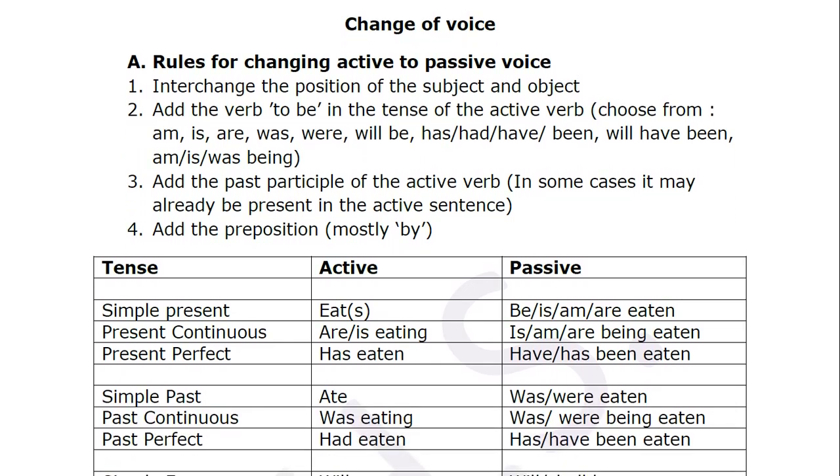Next one, add the preposition, mostly "by". Most of the time it's "by". Sometimes there are other prepositions, you will learn them as I'm teaching you. In 99.9% of cases it's "by". It's just 0.1% that sometimes you have something else.